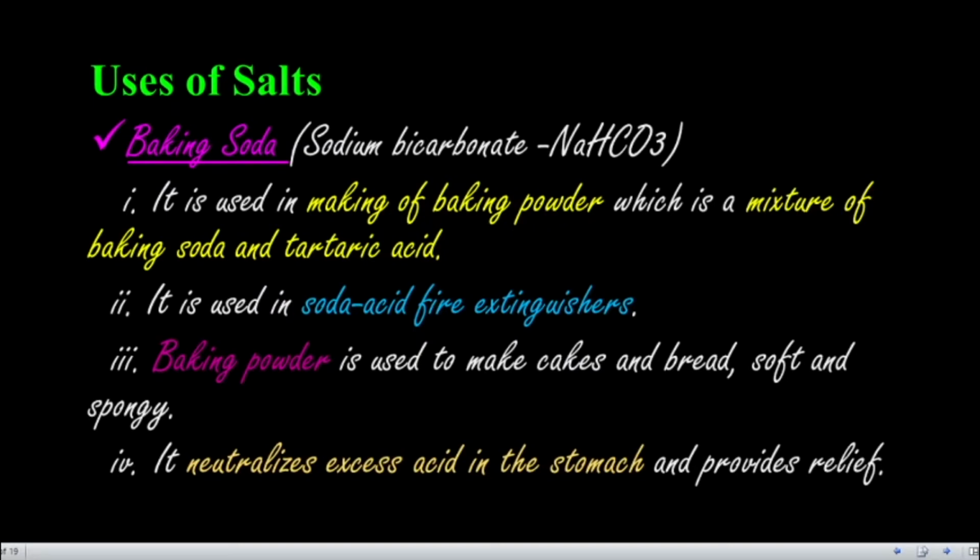Baking soda is used in making baking powder. Baking soda and baking powder are used in making cake, bread, or whatever the item. During the lockdown period, in our home itself we made so many cakes and breads with the help of this baking powder. The baking powder is made with the help of baking soda. Baking soda and tartaric acid are mixed with each other to form baking powder.